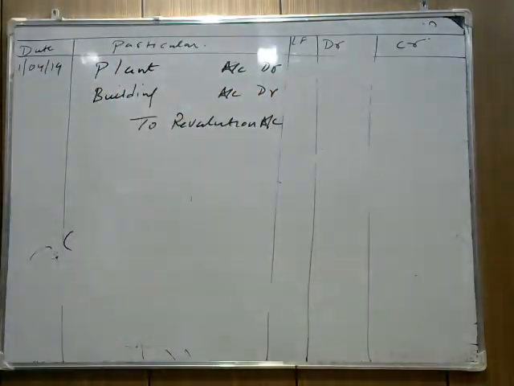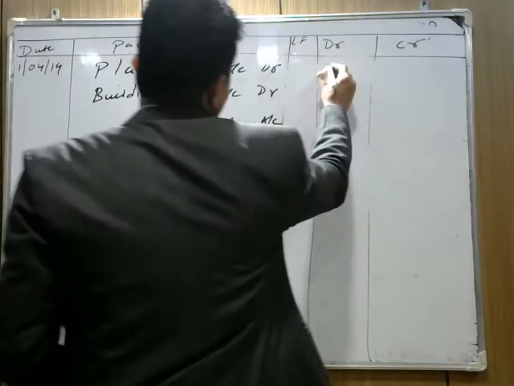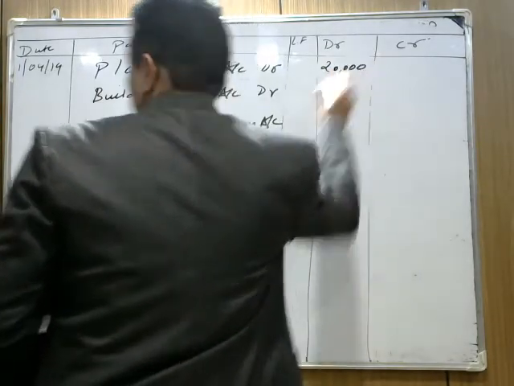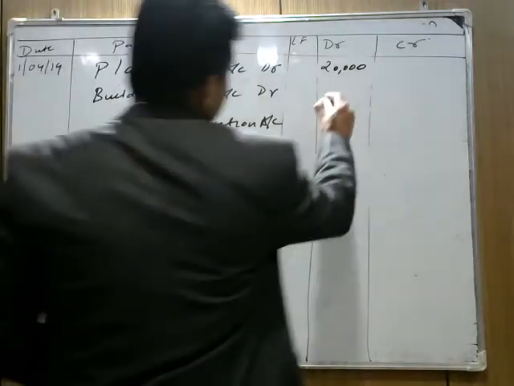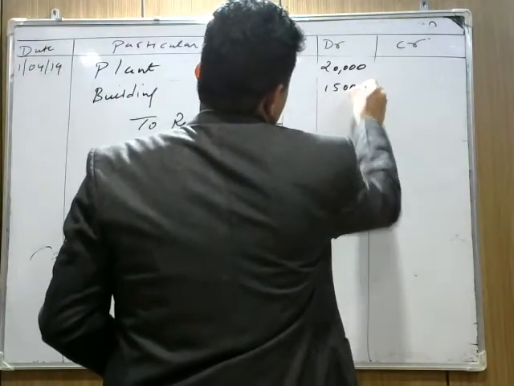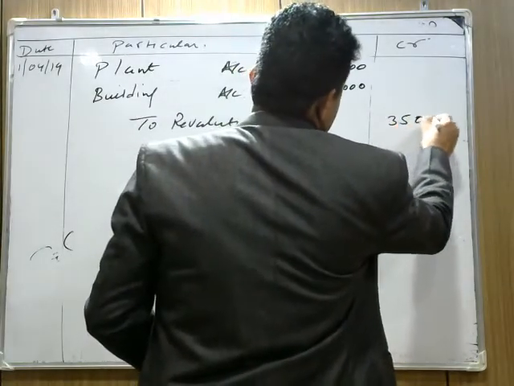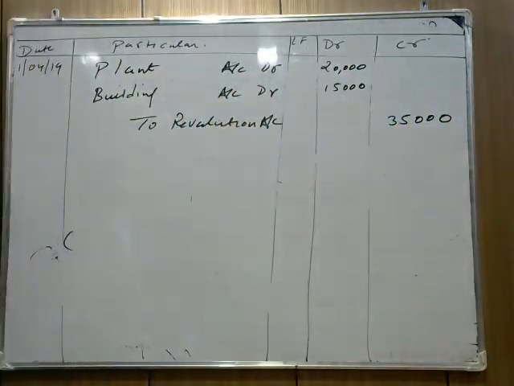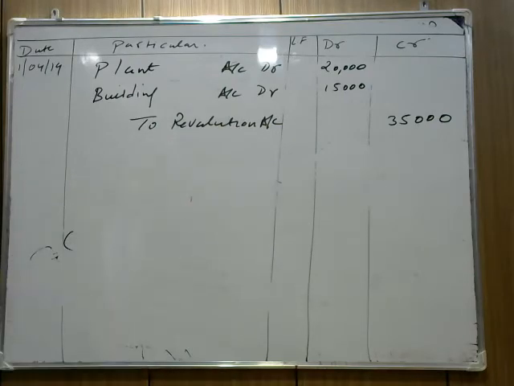So check how much plant is increasing. The old value of plant is given in the question, 1 lakh, it increased to 1,20,000. The plant is increasing by 20,000, and building is increased by, they mentioned that building is appreciated by 10%. The old value of building is 1,50,000. The building is increased by 15,000. 1,50,000 का 10% is 15,000. It means total asset increased by 25,000, both the assets, plant and building. Being the value of asset increases.